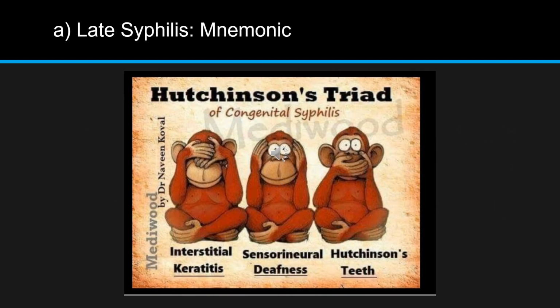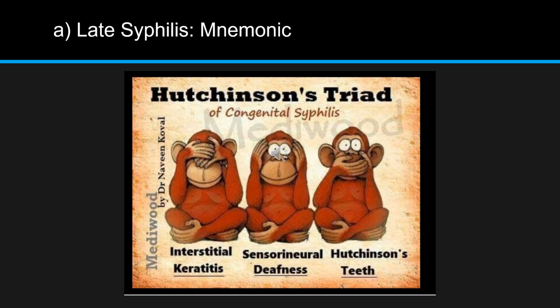Now to remember the triad of late syphilis, I am going to tell you a mnemonic. To remember this, you have to remember Gandhiji ke teen bandar related to Hutchinson triad. You can also remember that Gandhiji used to follow a simple lifestyle, so he used to live in a hut with his son, that is Hutchinson. So basically, you can remember it like anything. I'm just telling you to remember Hutchinson's triad. It is related to Gandhiji ke bandar.